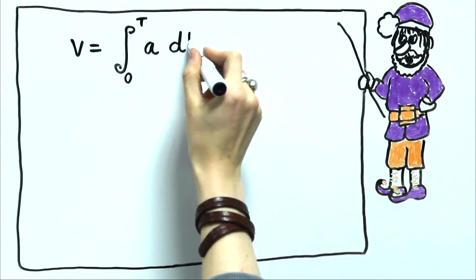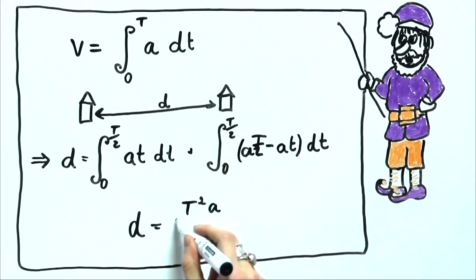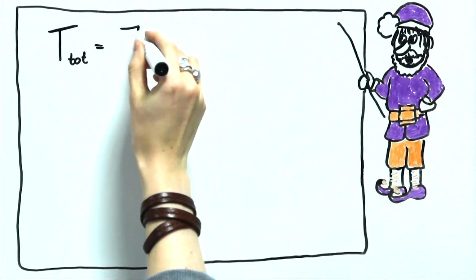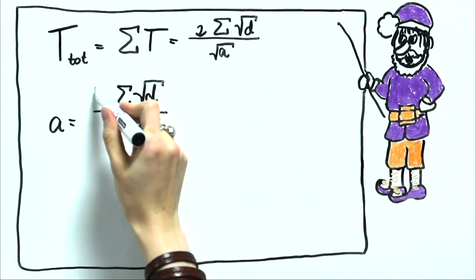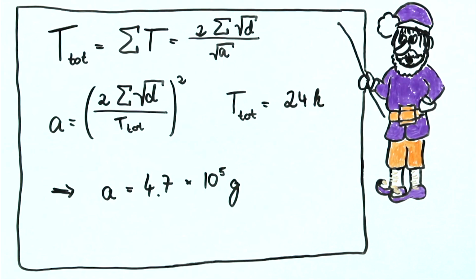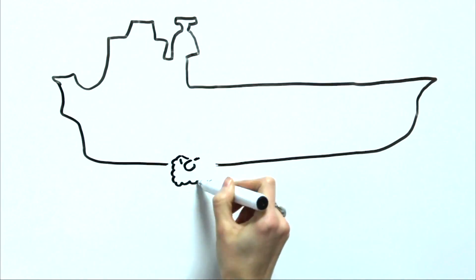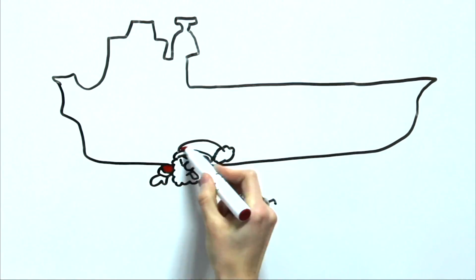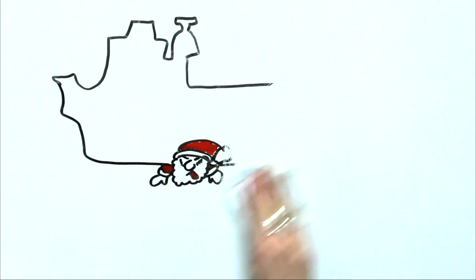The elves have all they need to calculate Santa's compulsory acceleration for him to deliver all the presents on Christmas Eve. The final formula to know is the acceleration the reindeer should have to deliver presents on time. The formula actually sums all the time spans between each pair of visited houses. The elves hold their breath, and it turns out that the force is the equivalent of being stuck under the biggest boat on Earth. Panic attack in Santa's headquarters.